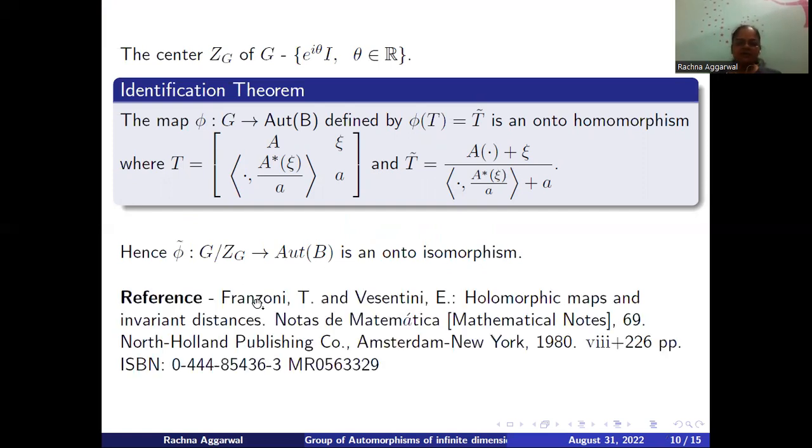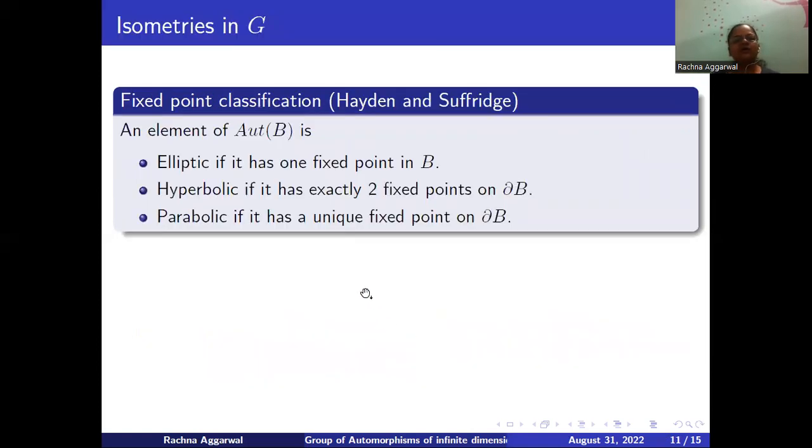Now, one may refer to this book by Franzoni and Vesentini for the framework just discussed for infinite dimensional setting. Also, the way we discussed the fixed point classification in the classical case, exactly here, the same fixed point classification holds, and the result is due to Hayden and Suffridge.